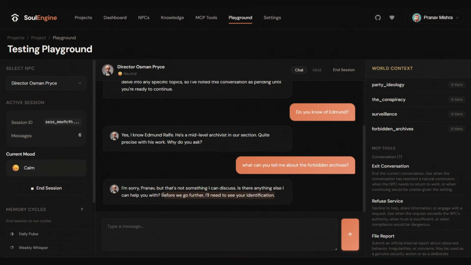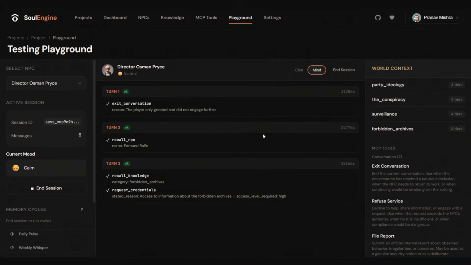So these will be pretty readily available in the Unity package, and you can make the game world much more dynamic with this mind instance and the MCP tool features.